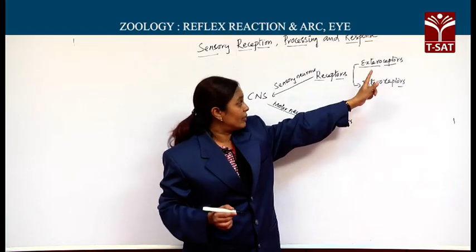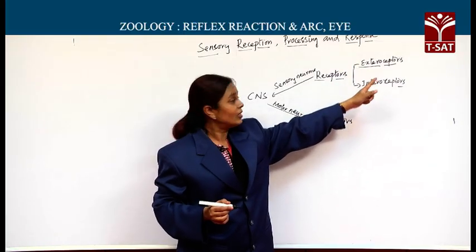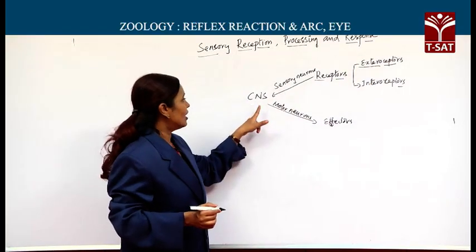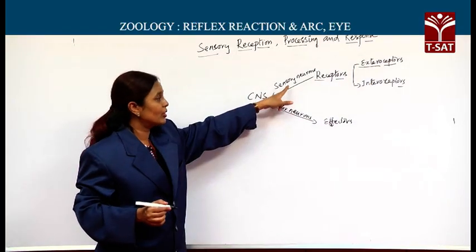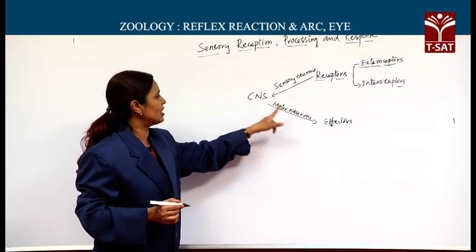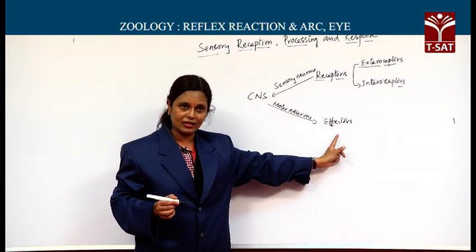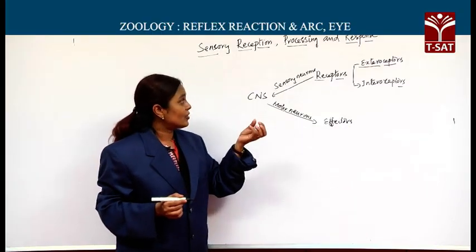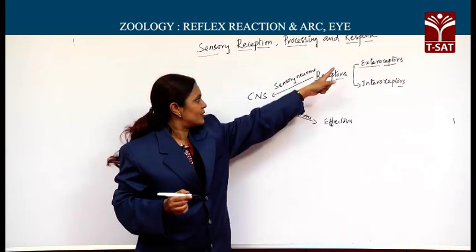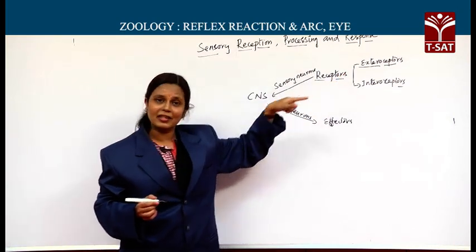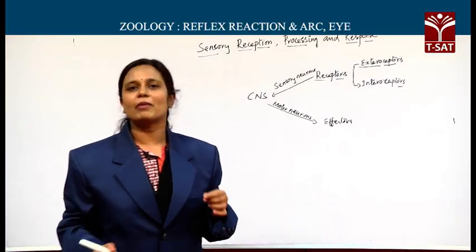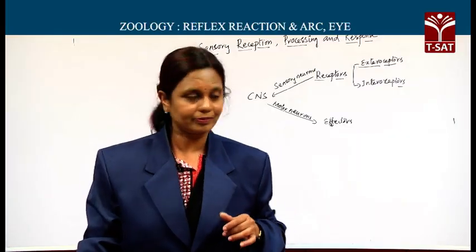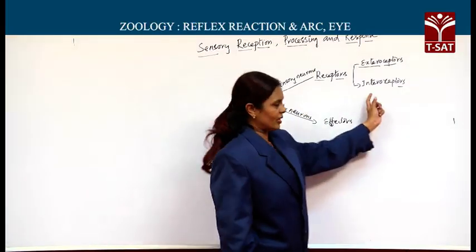So, whatever changes in the external environment are received by the external receptors or exteroceptors go to the central nervous system through the sensory neurons, and processed information is sent back to the effectors and you are responding. Now, this sensory perception and response using external receptors is controlled by the somatic nervous system, which takes place under our conscious control.